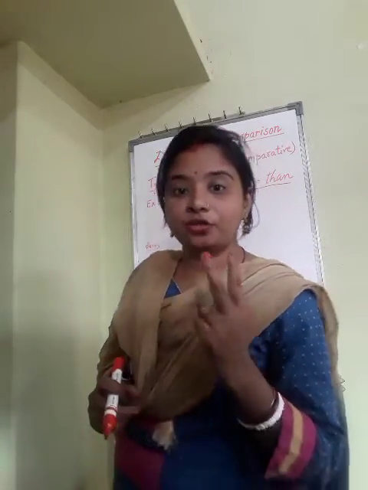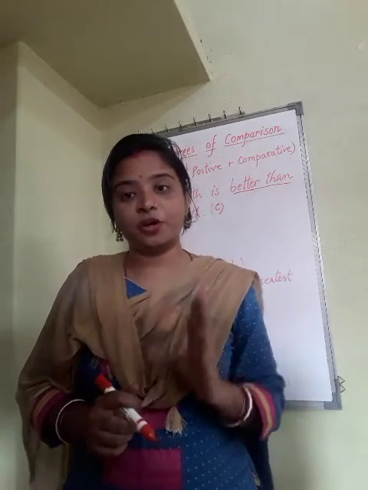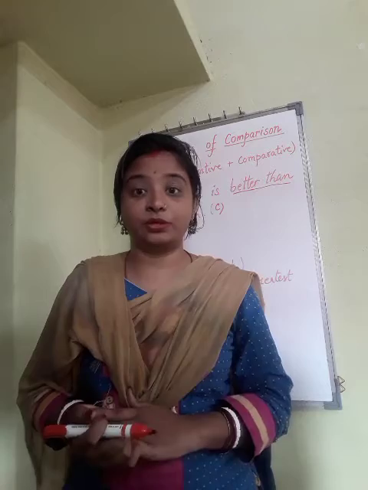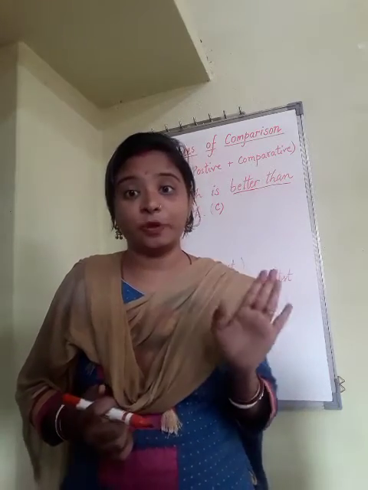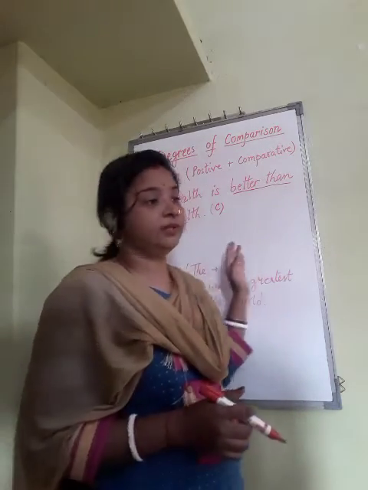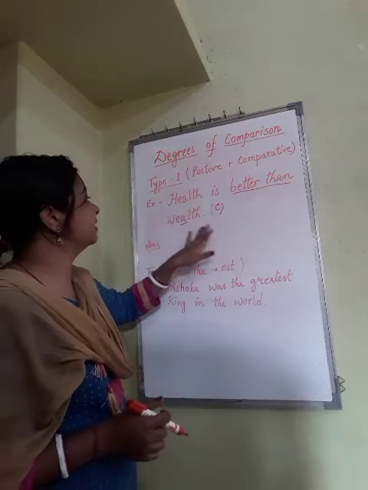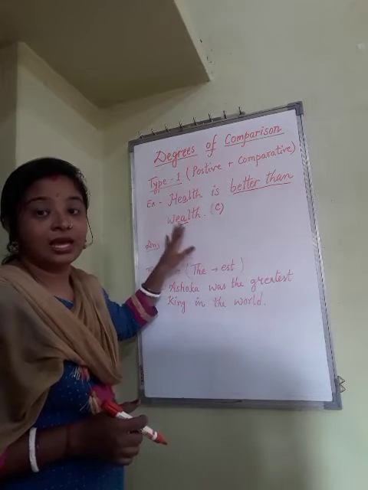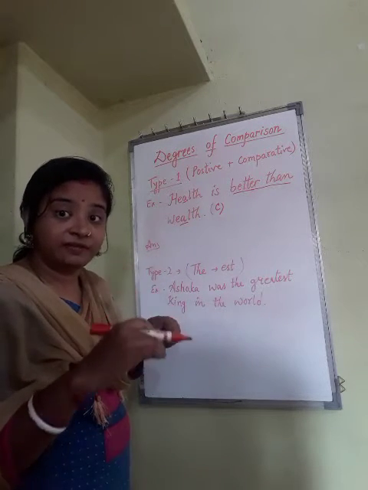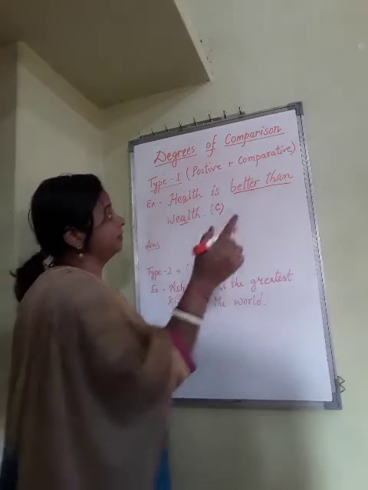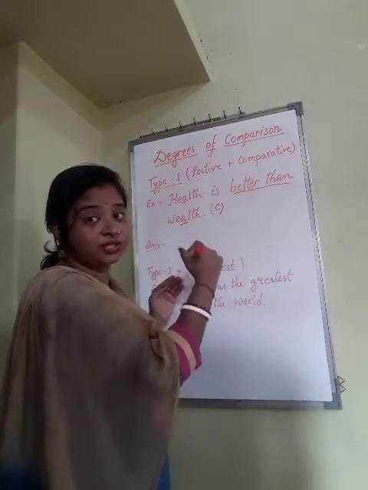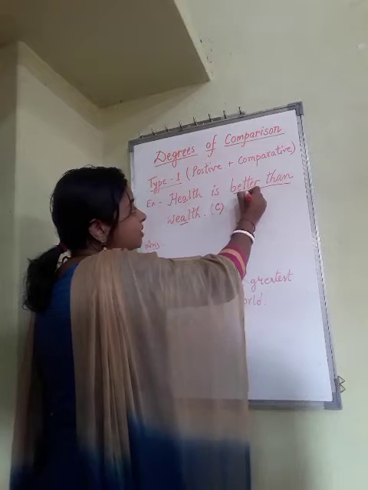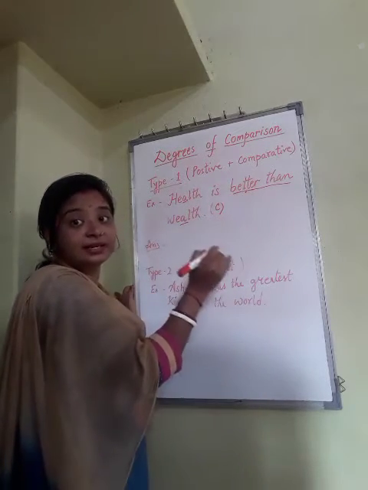When we compare two, then only positive and comparative are possible. Superlative is not possible. So coming to this question, how can we change this into positive degree? One thing you keep in mind, when we change this into positive degree, this word will also be changed because this is a word of comparison.